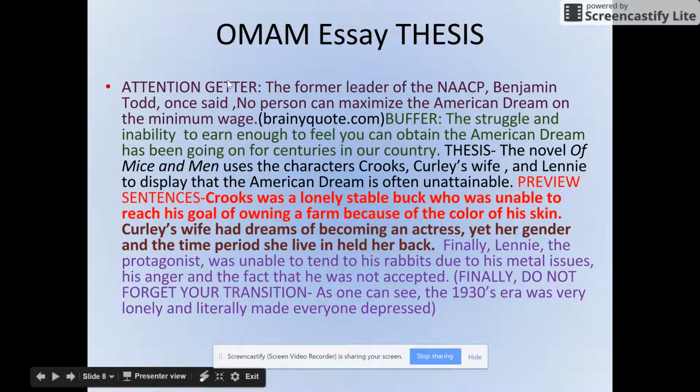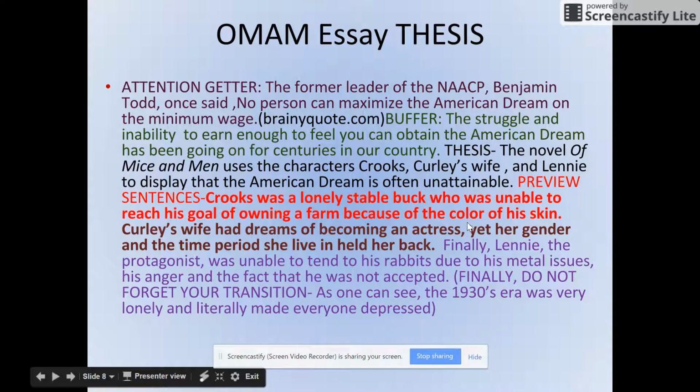So you're going to put your attention getter here, cite it if you take a quote or something from the internet, cite the website, and then you need to provide a buffer, meaning a sentence between your attention getter, which can be multiple sentences, and your thesis. Your buffer can be multiple sentences. Then you work into your thesis. Then you'll work into your 3 separate preview sentences. Again, 3 separate preview sentences. And those will be here. And then you have to have a transition sentence at the end.